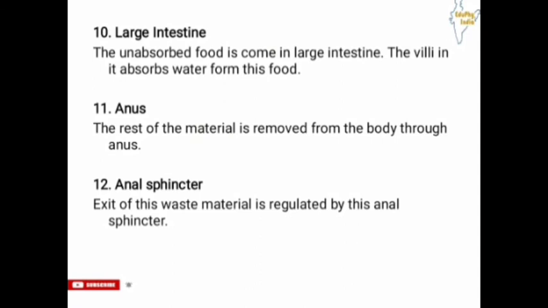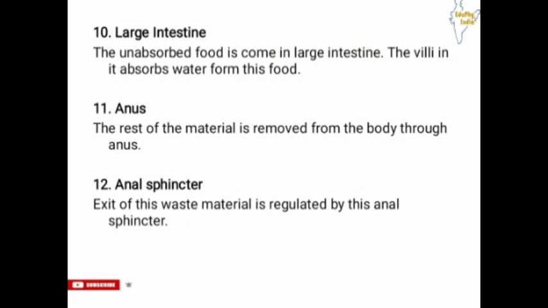Now 10th is large intestine. So the large intestine is present surrounding the small intestine, as we have seen in the picture. The unabsorbed food comes into the large intestine, and the villi in it absorb water from this food. So there are also villi present in the large intestine, and they absorb water from this unabsorbed food material. Now 11th is anus. So the rest of the material is removed from the body through the anus.